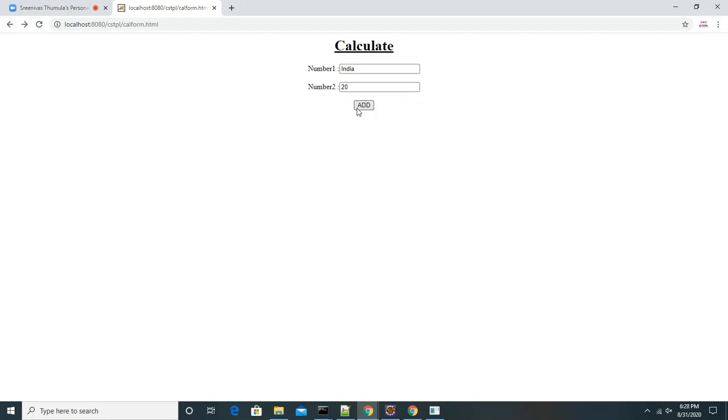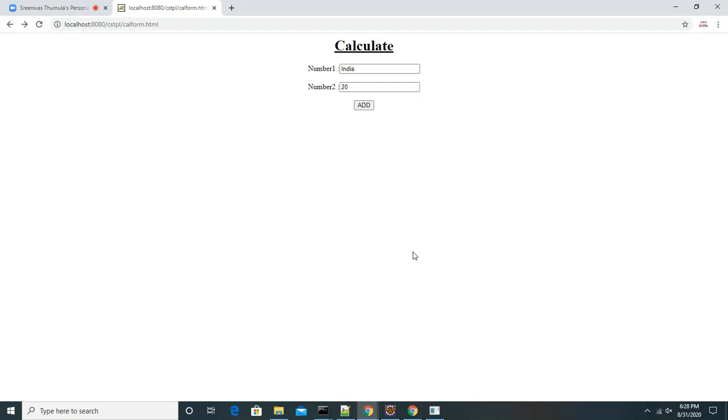The server has to talk to the database. Once it captures the data, it has to send it back to the client browser. Then finally I have to see all the city names in this browser. That is my requirement. So how to do this?